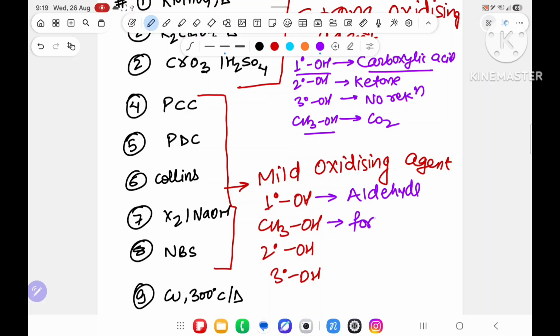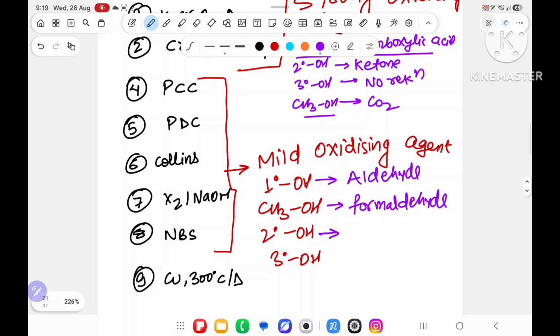CH3OH is converted into formaldehyde, not carboxylic acid. 2 degree alcohol is converted into ketone, and 3 degree alcohol, no reaction again. So 1 degree alcohol, aldehyde, CH3OH, formaldehyde, that you have to take care.